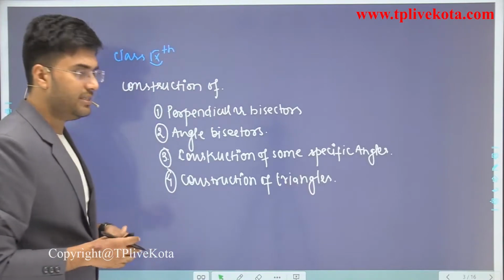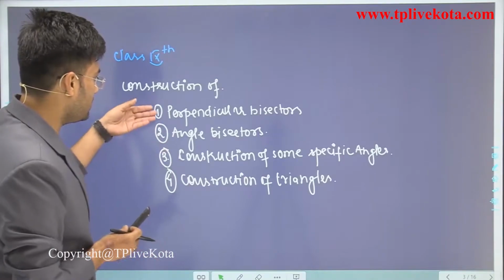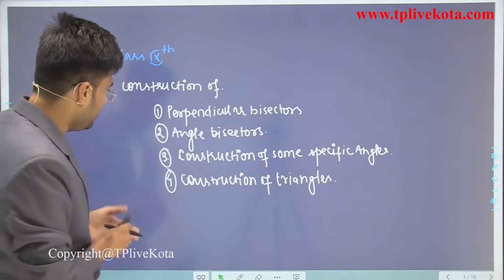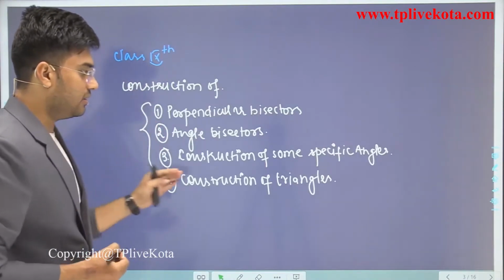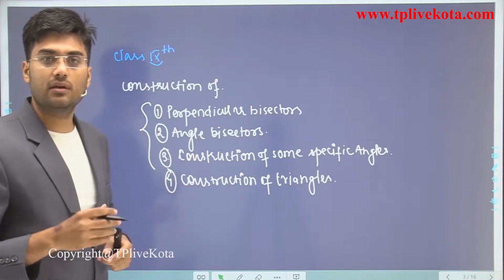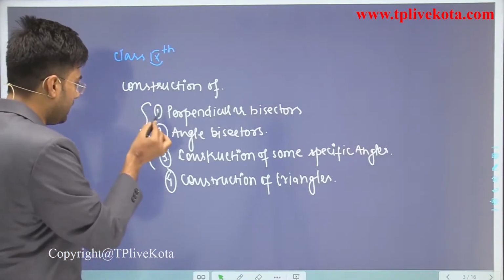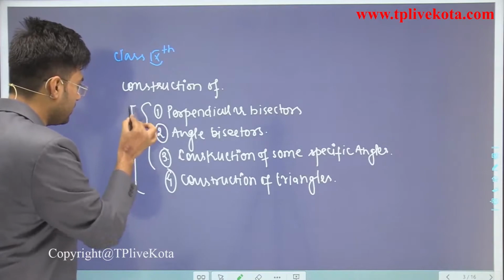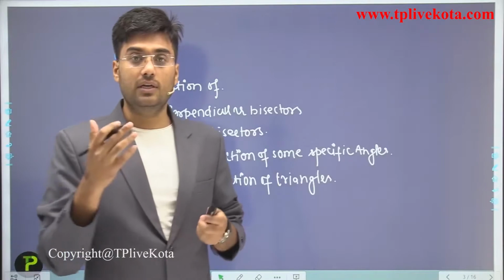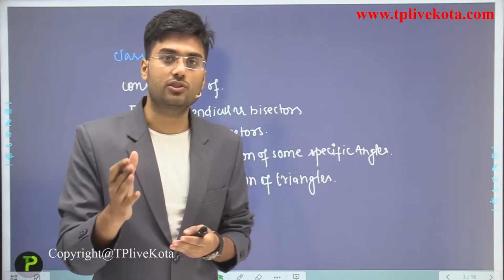For construction of some specific angles we use the concept of perpendicular bisectors and angle bisectors. Then by using these concepts we construct triangles, and in class 9th we discussed four categories of triangle construction. Now in class 10th, by using these constructions, we study further constructions such as division of a line segment, construction of a similar triangle to a given triangle, and construction of tangents.